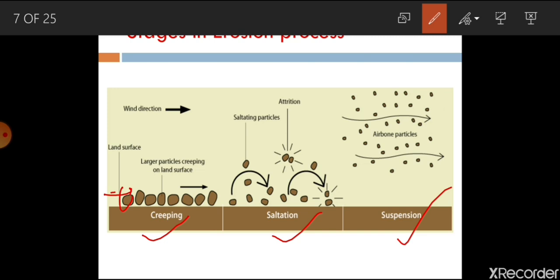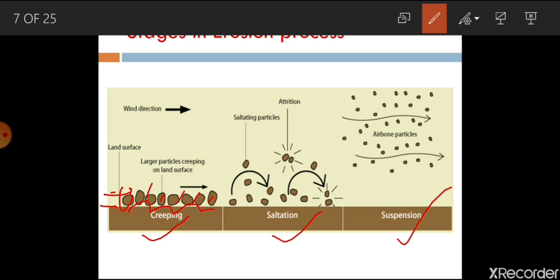Due to the force of wind, this particle will roll down here, and here, like that. Similarly, different particles are also detached from different places of the field, and they are moving like this. These are different particles which are moving, but not lifting, just dragging onto the field.